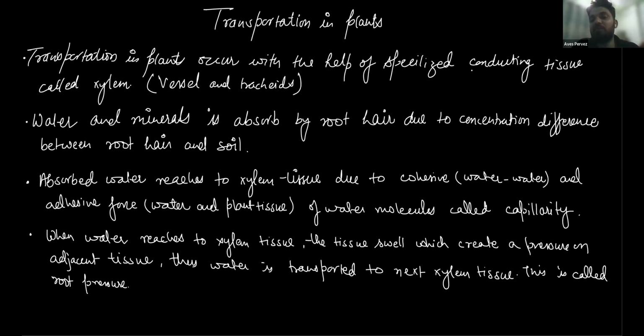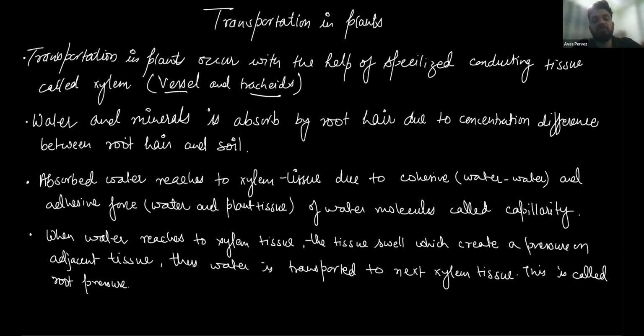Transportation in plants occurs with the help of a specialized conducting tissue called xylem. Xylem consists of vessels and tracheids. First, listen to me, I'm going to explain it to you. Water and minerals are absorbed by root hairs due to concentration difference between the root hair and the soil. Simply, the root hair is absorbing the water and minerals because there is more concentration of water in the soil and less concentration of water in the root hair.